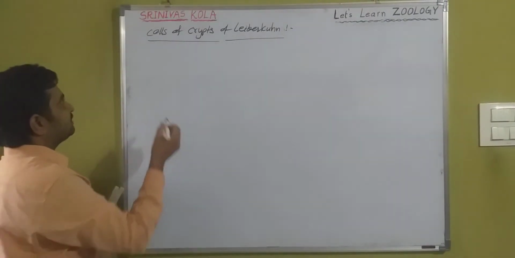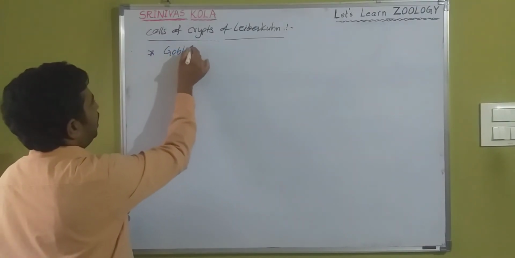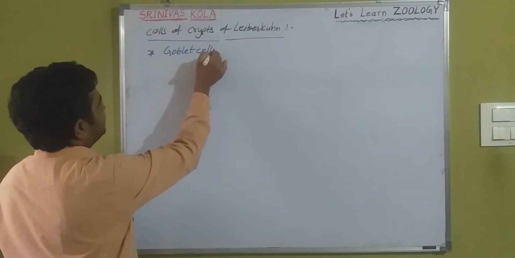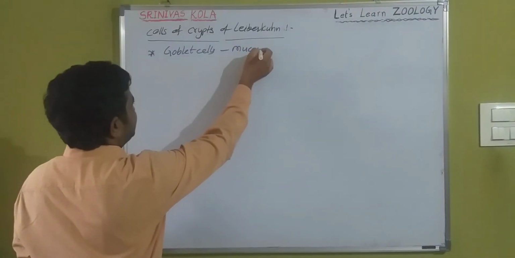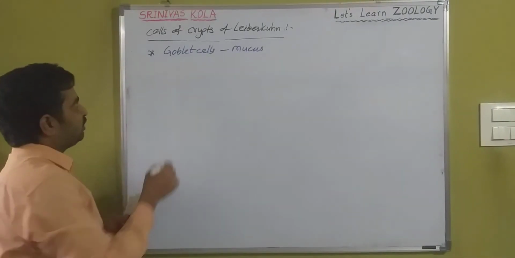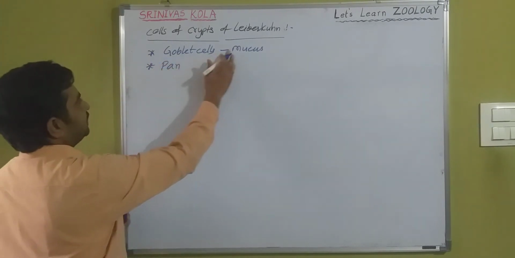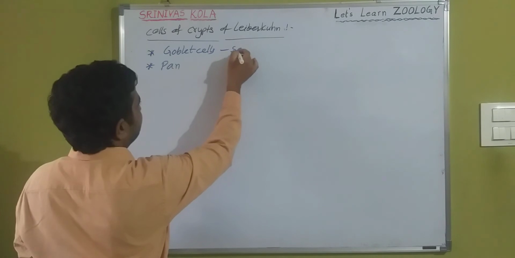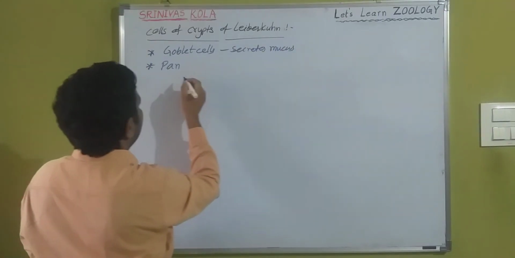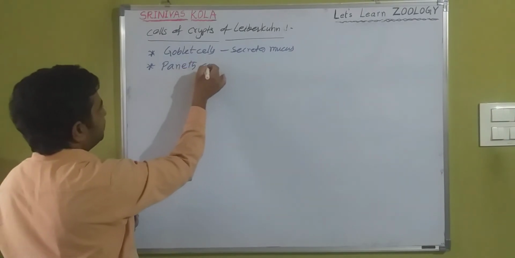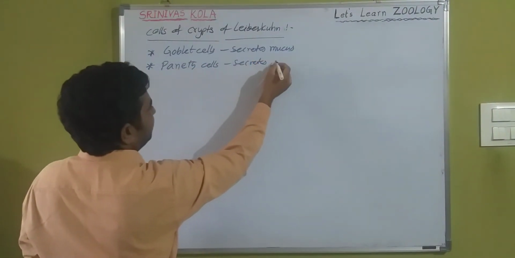It contains goblet cells, which secrete mucus always, and Paneth cells, which secrete enzymes.